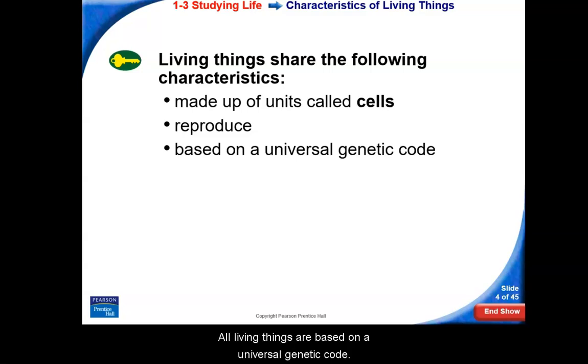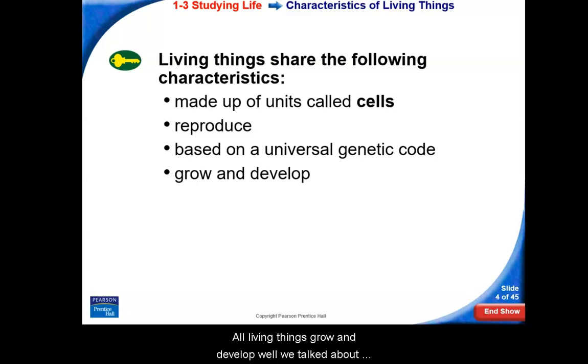All living things are based on a universal genetic code. And that genetic code that we're talking about is written in a molecule called DNA, deoxyribonucleic acid, which we will talk about in greater detail as the class progresses.